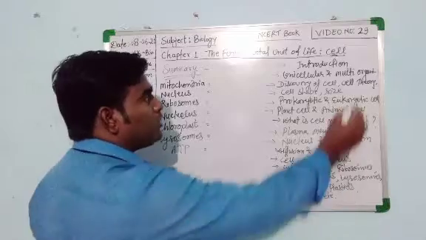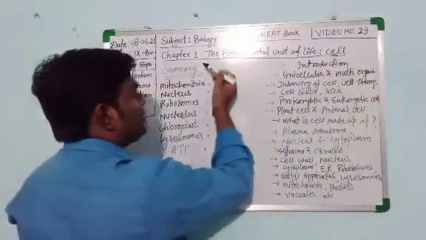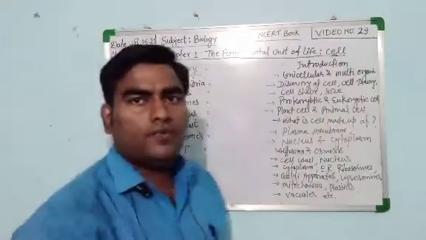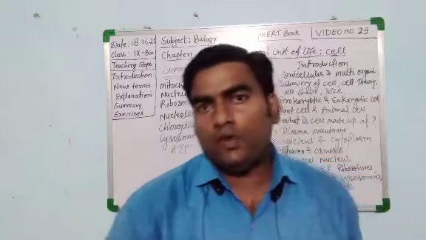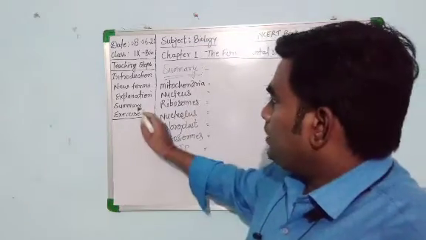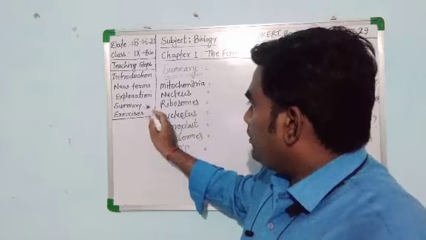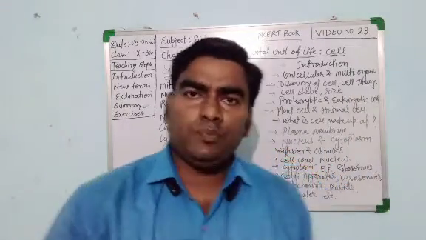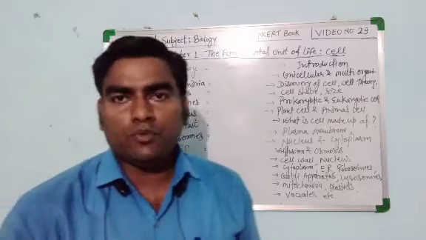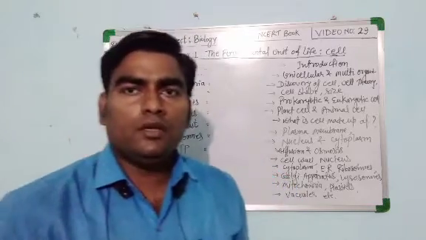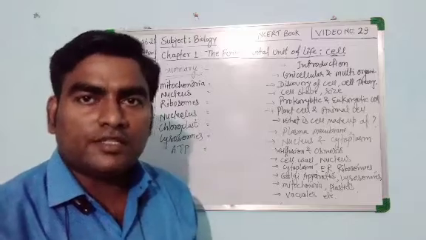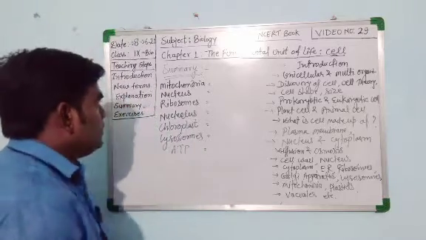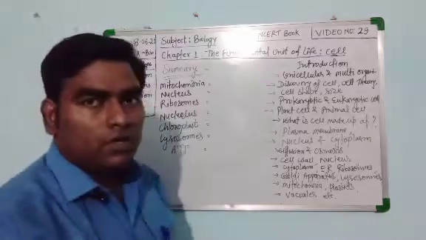This is video number 29 of chapter number 1, the fundamental unit of life, cell. In this particular video, we will see the summary of the chapter, the complete summary of the chapter. On the last page of this chapter in the NCERT book, the summary is also given. You just once read the summary. So just have a look.